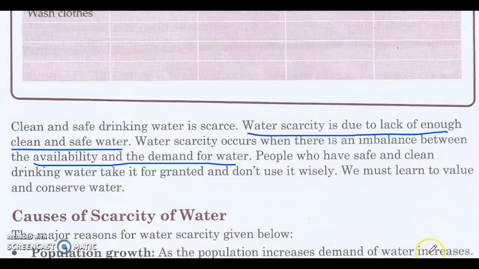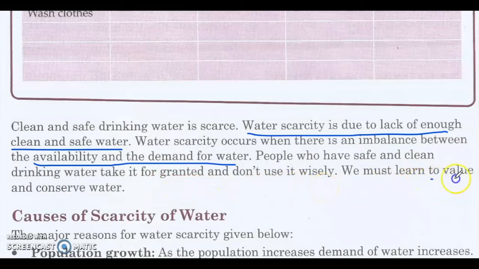Like food also, people who have safe and clean drinking water take it for granted. If you are blessed, if you have a nice home, or if you have water supply at home, we have to take care of it because many people don't have those privileges. So those who have safe and clean drinking water take it for granted and don't use it wisely.